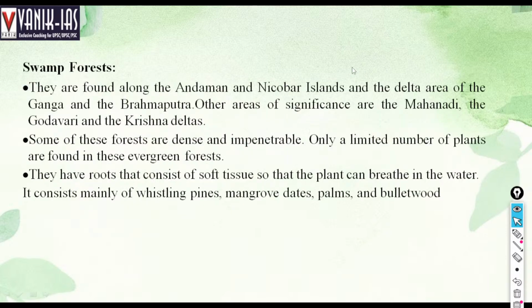Then swamp forests are seen in the Krishna Godavari Delta, Mahanadi Delta, the Andaman Nicobar Islands, and the Ganga Brahmaputra Delta. These are very dense forests, and an example is the mangrove. Sundarban Delta is the biggest example, where we see the Royal Bengal tiger. Bhitarkanika is also an example. These are swamp forests where the depth of water is not so high, there are swamp mangroves nearby, and they are rich in biodiversity.